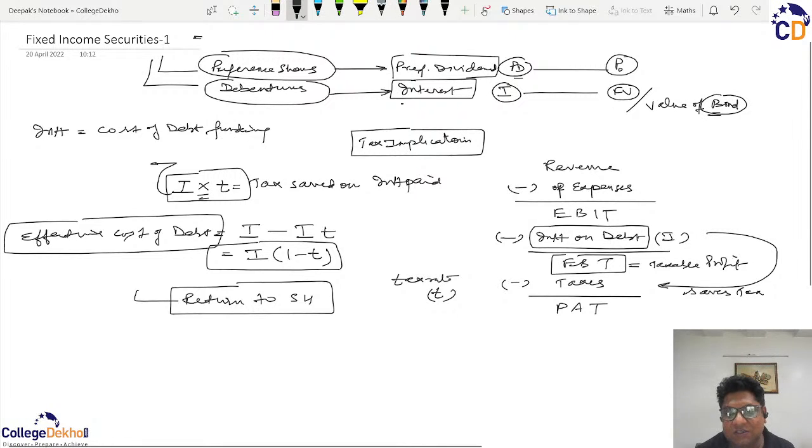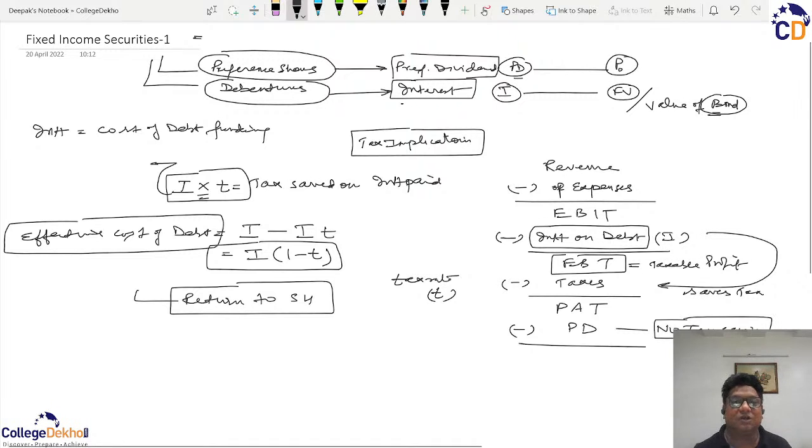Because after we arrive at the figure of PAT, we distribute dividend from there, so preference dividend brings no tax savings. If a company is paying 10% preference dividend and is ready to pay 10% interest, for the investor they are both at par, but from the company's point of view there is effectively a saving on the interest. If the tax rate is 30%, the effective cost of funding to the company will not be 10%, but 7%.